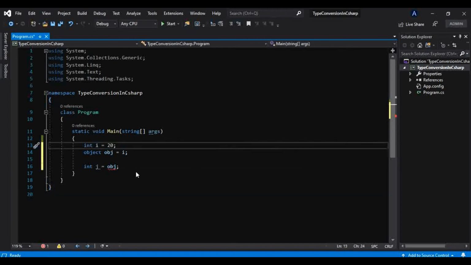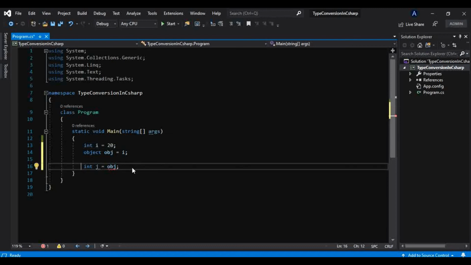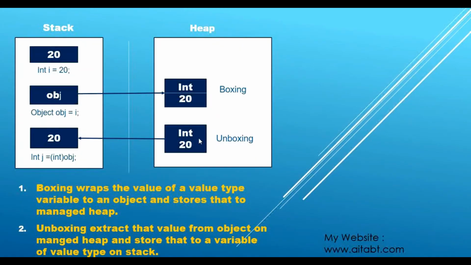So that is why we have to do this operation explicitly, and that is what we call unboxing. I will show you. As you can see, we are trying to access, or basically store, this 20, that is the value type which is wrapped in this object type, into this value type.